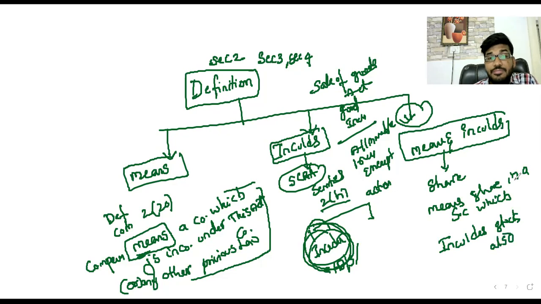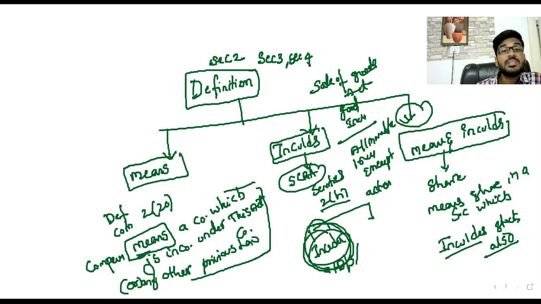Like that, the definitions are broadly classified into three different categories. One is a means definition, another is an includes definition, another is a means and includes definition. For example, company means is an exact definition. Next, securities includes, or share means share in a share capital which includes stock also.